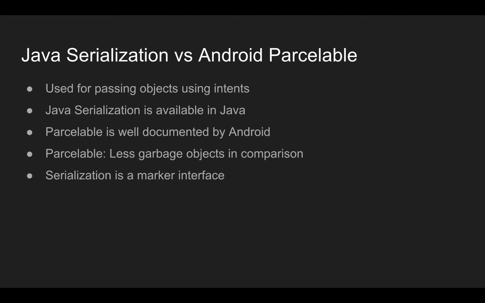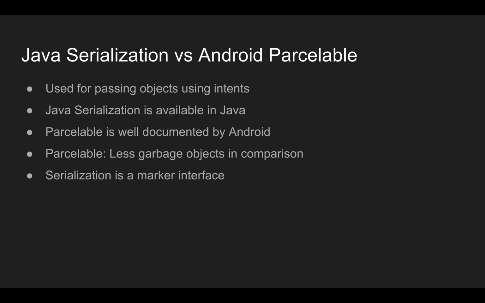The first step is to override the writeToParcel method and write all the object members into parcel objects. The second is to create a static Parcelable.Creator object to deserialize the Java object, and that is something that we'll look at in the next slide in a little more detail.